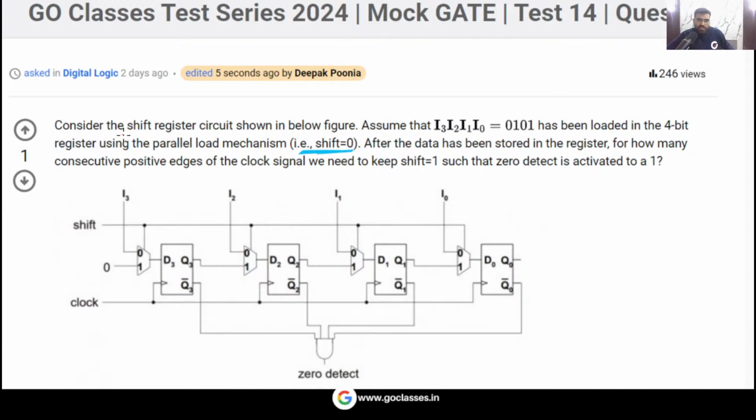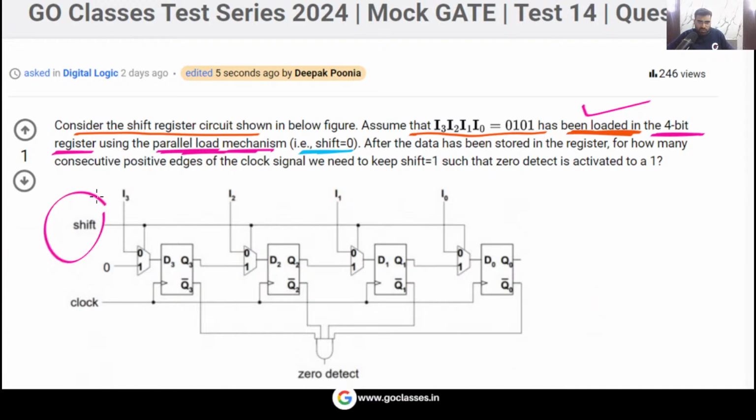It says to consider the shift register circuit, and assume I3, I2, I1, I0, that is 0101, has already been loaded in the 4-bit register using the parallel load mechanism by making shift equal to 0. Don't worry about it, this is already done, you don't have to do it. I am just telling you how shift equal to 0 can be used to load. Yes or no?